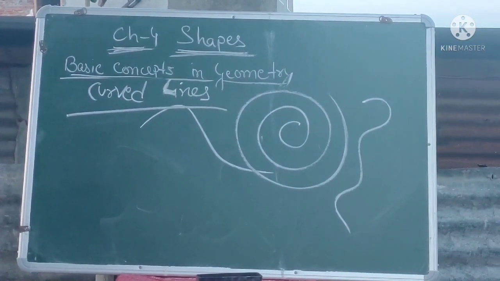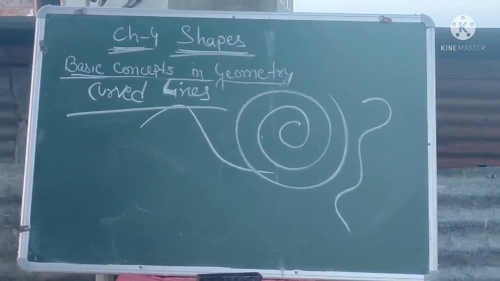Then in class we will discuss exercise 4.1 and go through the details in our online class through Google Meet. Then in the next exercise we will learn how to measure a line segment.